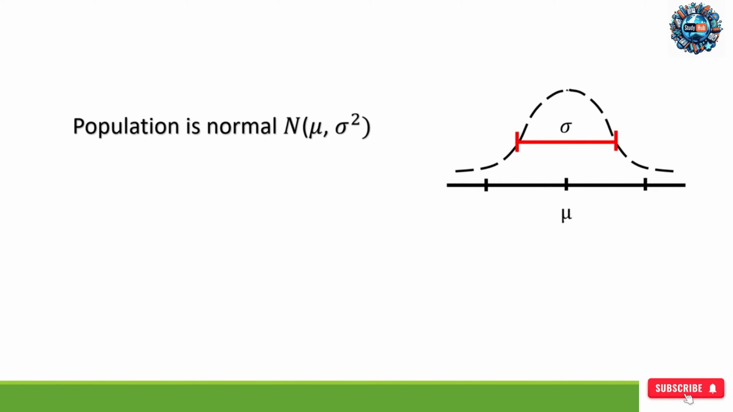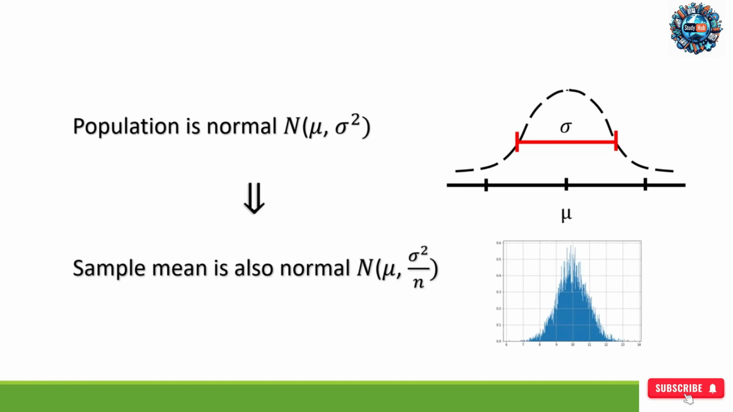We can guess, in fact, we can mathematically prove that the sample mean has a normal distribution. If population is normal with a mean equal to mu and variance equal to sigma squared, then the sample mean is also normal with a mean equal to mu and variance equal to sigma squared divided by sample size n.